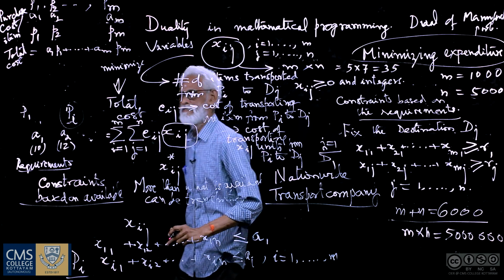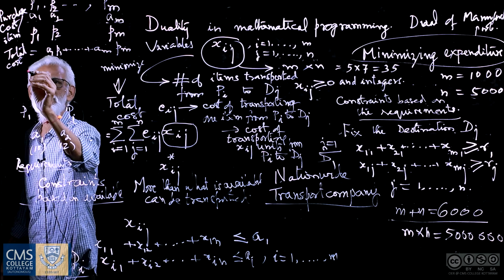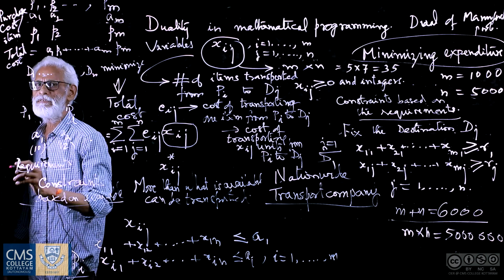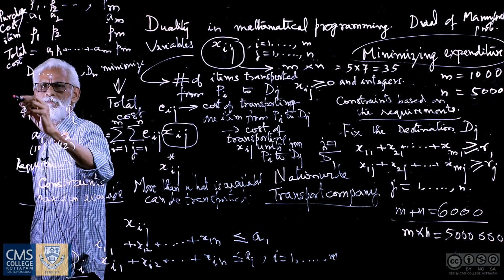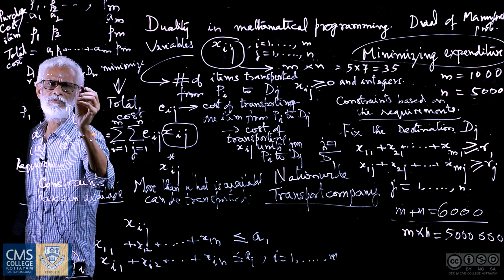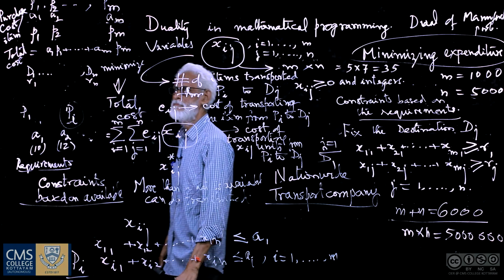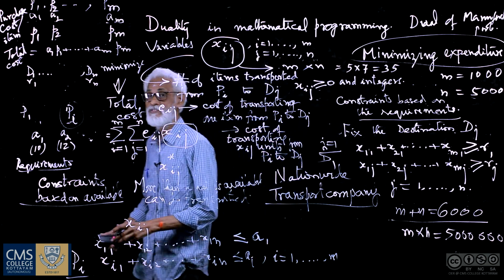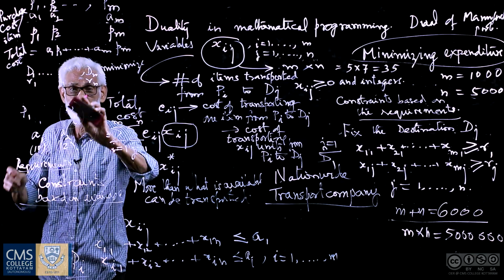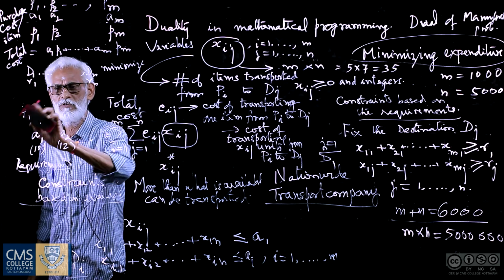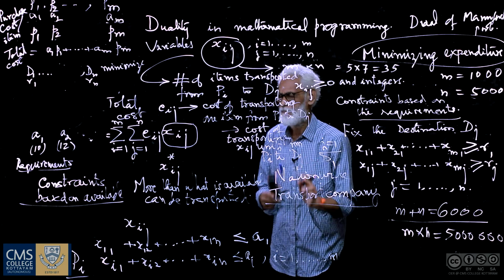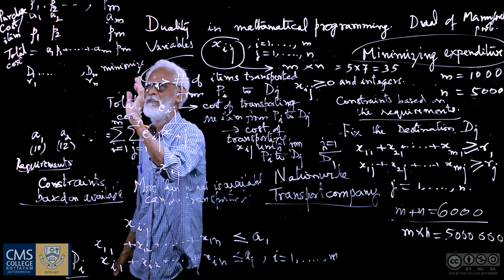Then we look at the selling side. So we have the destinations D1 so on Dn, and the selling price per unit item. The requirements are R1 so on Rn. Then what is the selling cost? This P1, P2, all these things are to be determined. They are essentially variables. They are not fixed for the time being by the transport company. The manager does not actually fix them now.